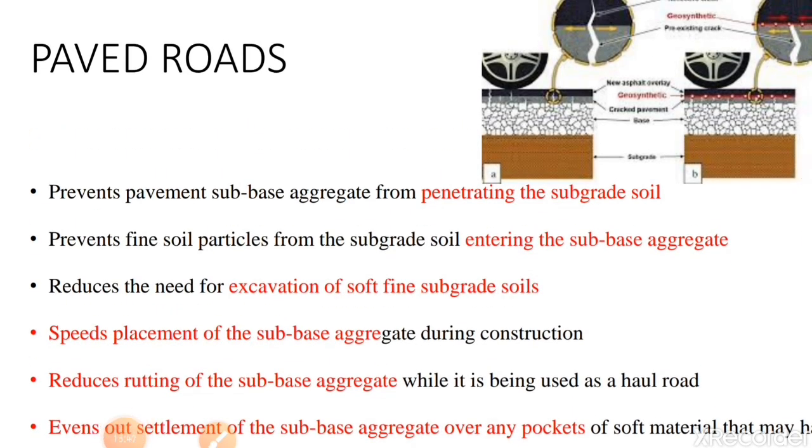So while discussing the separation for paved roads, rutting type of deflections of the surface is unacceptable in case of paved roads. So in this case, geosynthetics can be provided at three different locations in a permanent road, that is at the interface between the aggregates, subbase and the subgrade soil, within the pavement structure, or with a surface overlay. So here in case of paved roads, we can use the geosynthetics in three different positions.